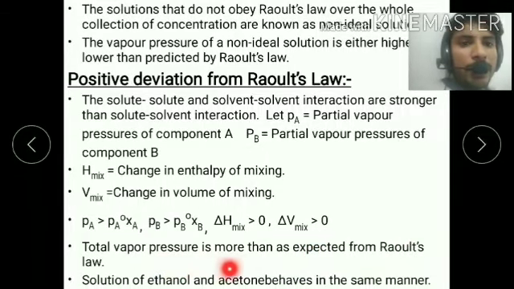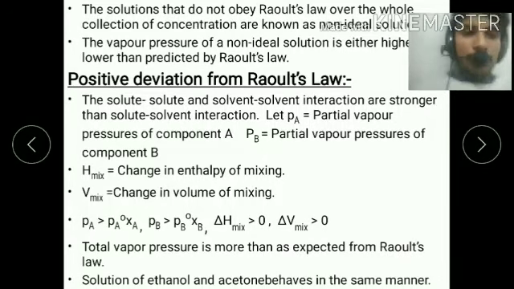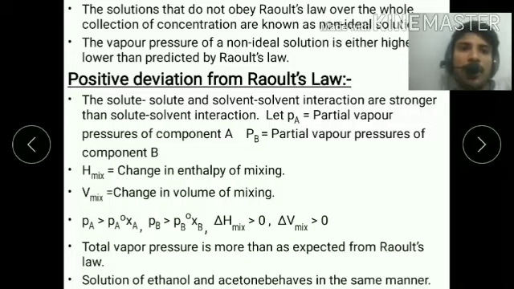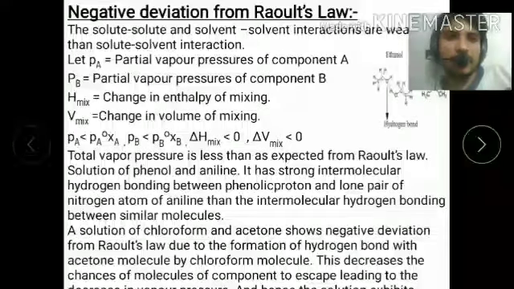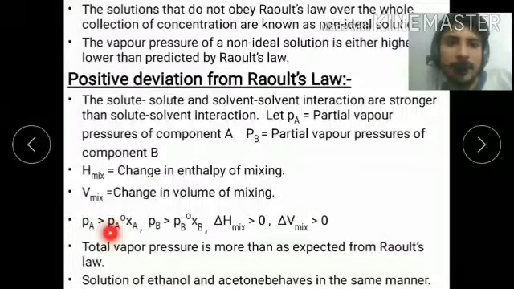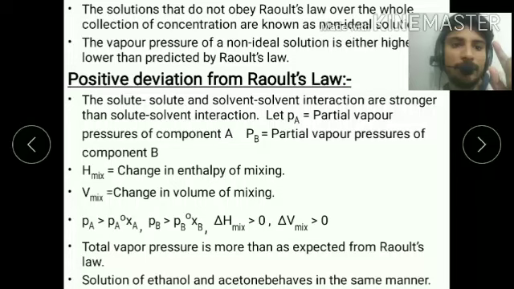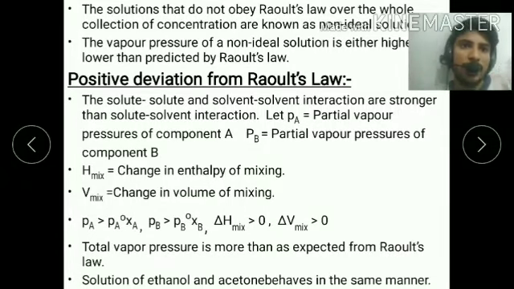A solution of ethanol and acetone behaves in the same manner; it shows positive deviation from Raoult's law. If Pa is equal to Pa naught xA and Pb is equal to Pb naught xB, then this is Raoult's law.